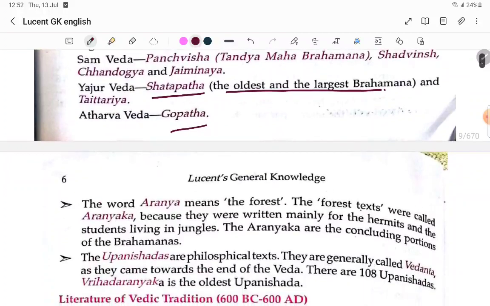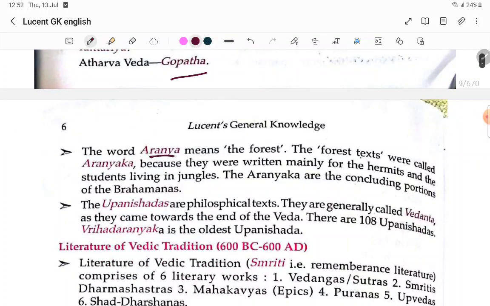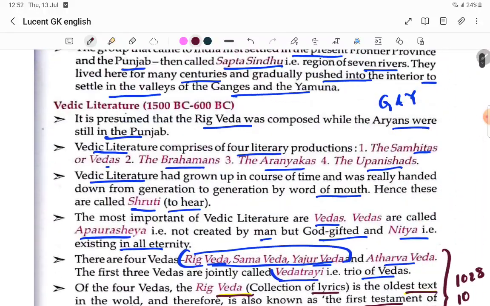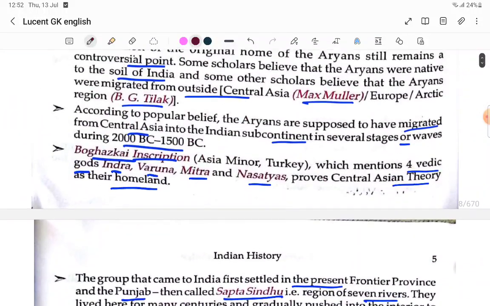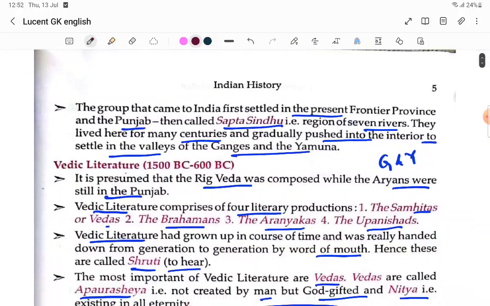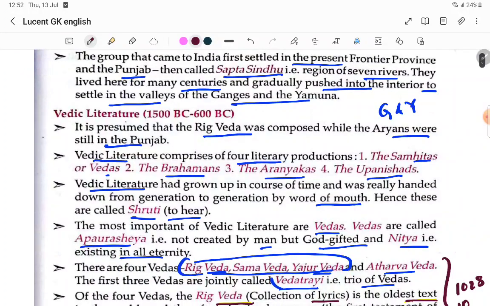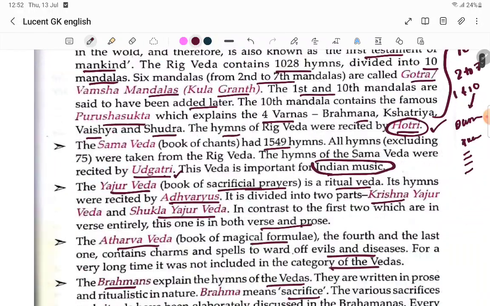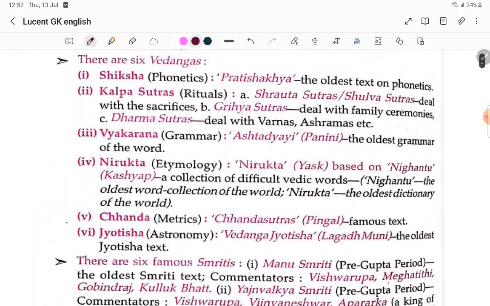Aranya means forest. So they are now talking about the literature. In the literature part, four things are there. What are those things? The Vedic literature: the Samhitas, the Brahmanas, the Aranyakas, and the Upanishads. They are talking about this now.